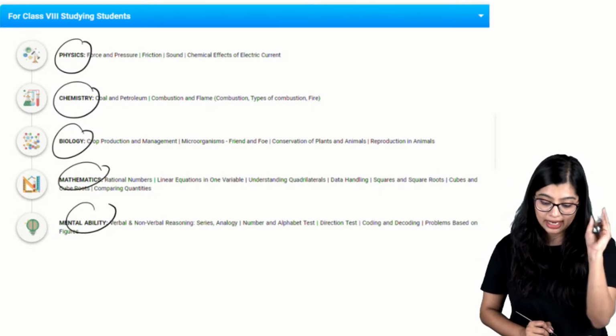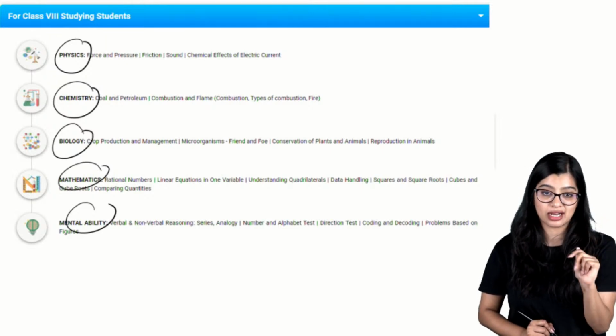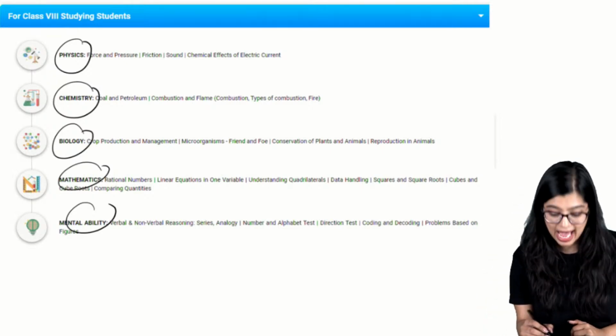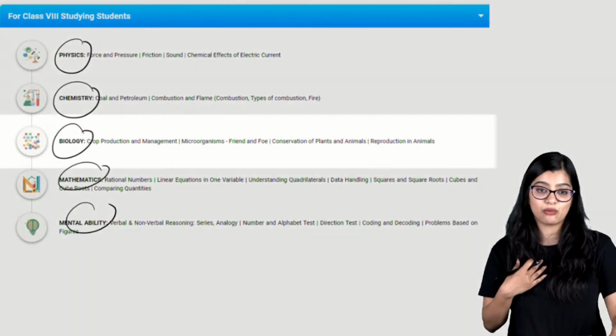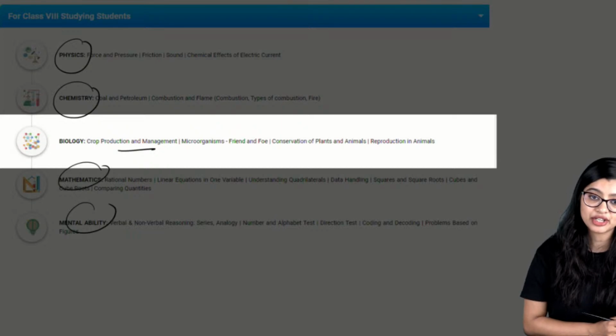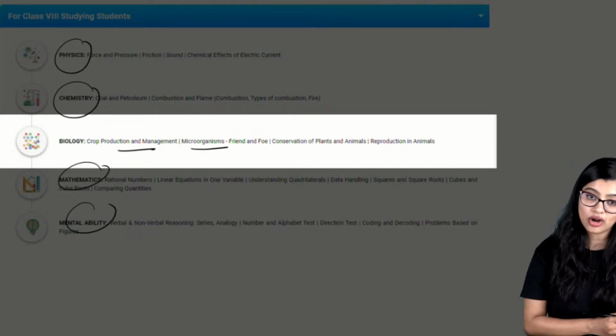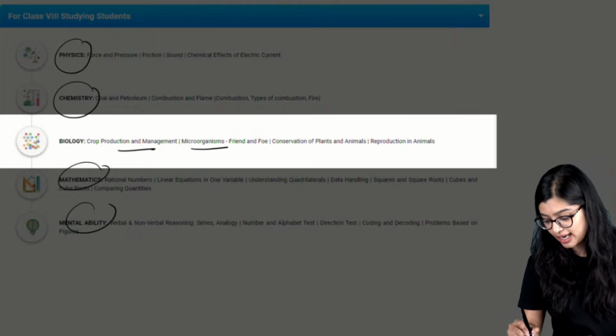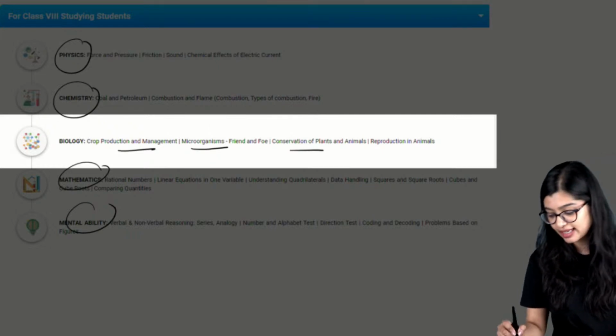Chemistry may have coal, petroleum, combustion, and flame. These two chapters are coming. Now, next up, we have biology. Now, that is what I focused on, right? Biology may have what? We have crop production and management, which we have studied. Microorganisms, friend and foe, which we have studied. Conservation of plants, which we have studied.